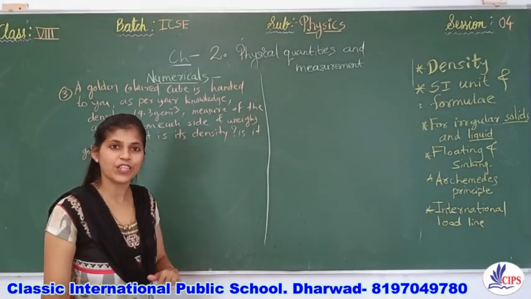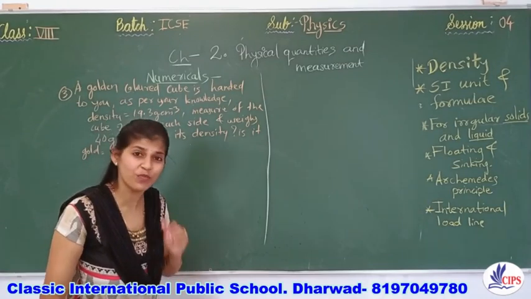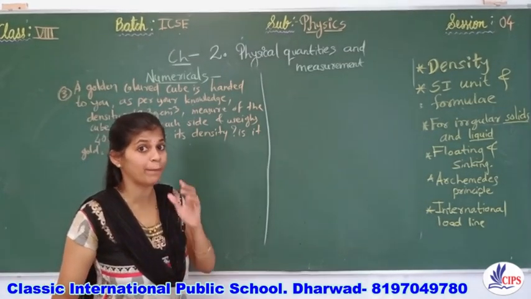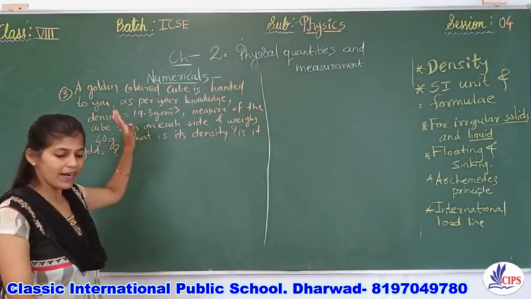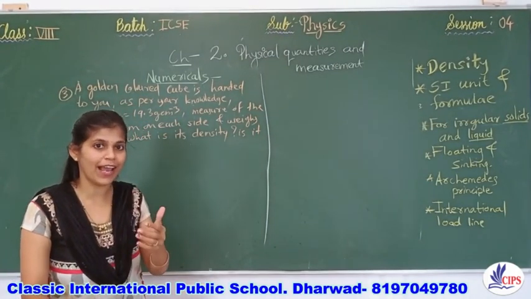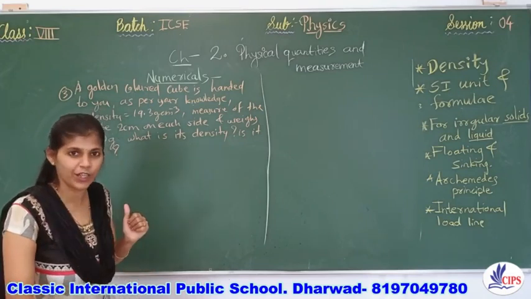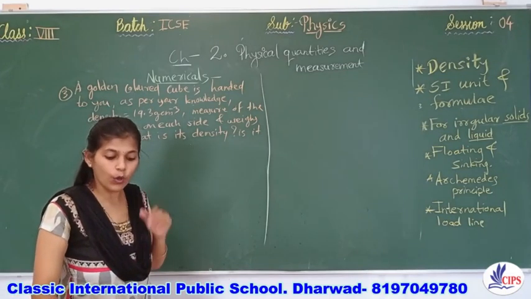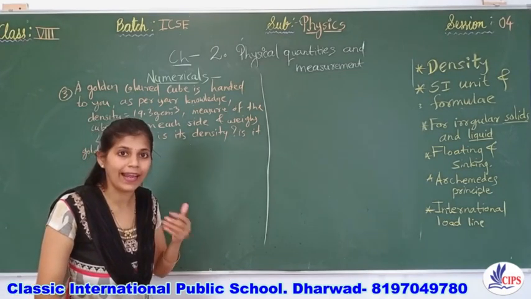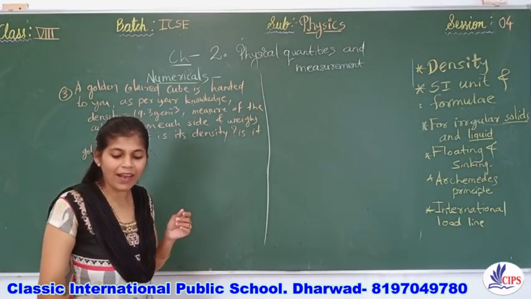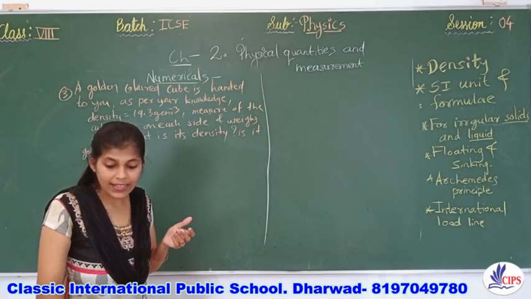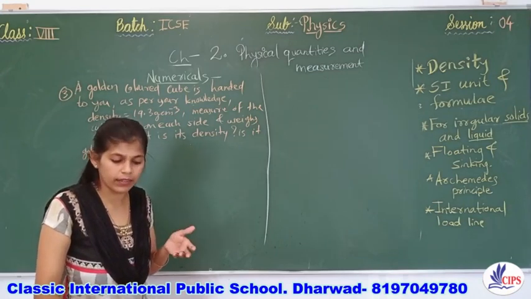So children, in your textbook, the last numerical is very interesting and based on your application knowledge. I have written it here in short, but let me read it for you, and I hope you also have your textbook with you right now. A golden colored cube is handed to you. The person wants you to buy it for 1 lakh, saying that it is a gold nugget.